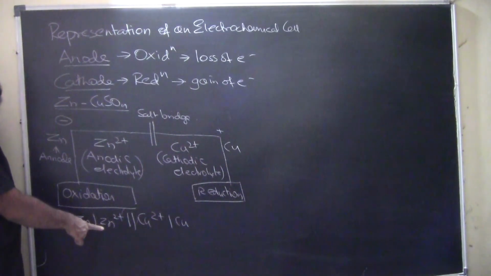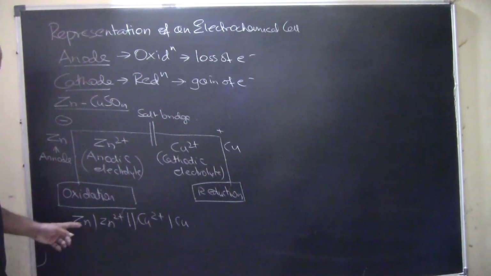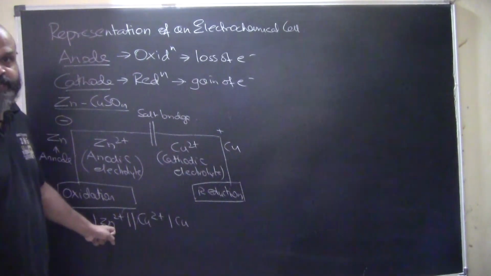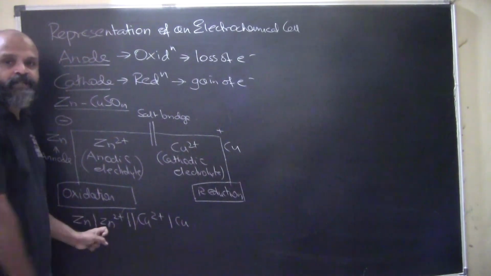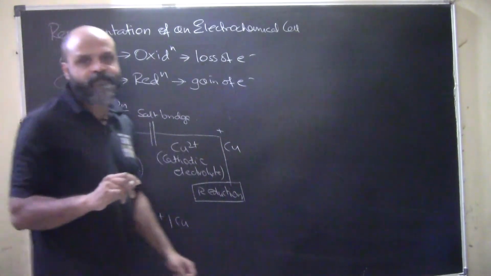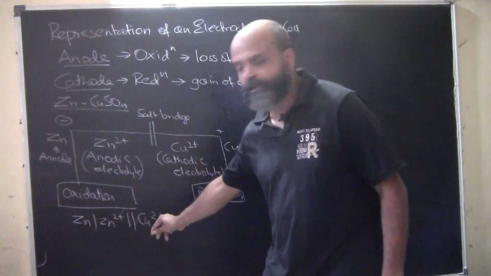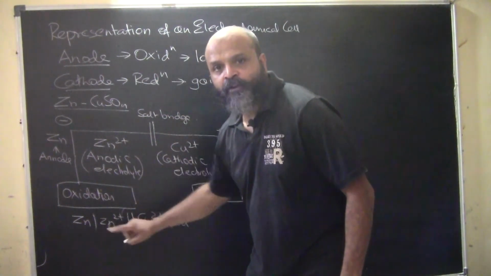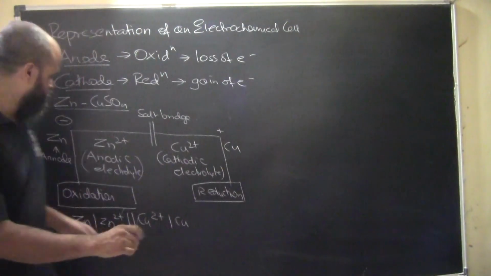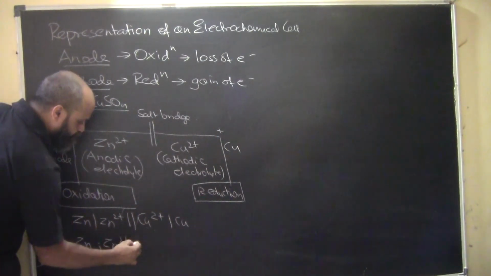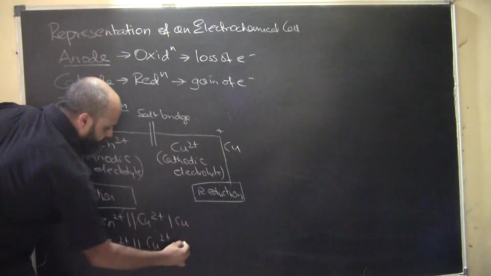This will represent the anodic electrolyte, the one which is getting oxidized. In the anode the oxidation will happen, so the Zn2+ will be represented here. The ones which are getting electrons are the ones which are getting reduced. So we have the cathodic electrolyte here. This is the cathode, this is the cathodic electrolyte, this is the anode, and this is the anodic electrolyte. At times we can also have a semicolon out here instead of this, Zn2+ and Cu2+ with a semicolon.